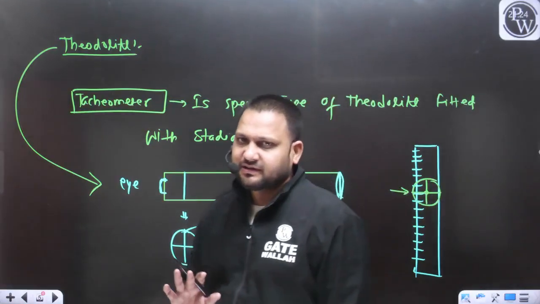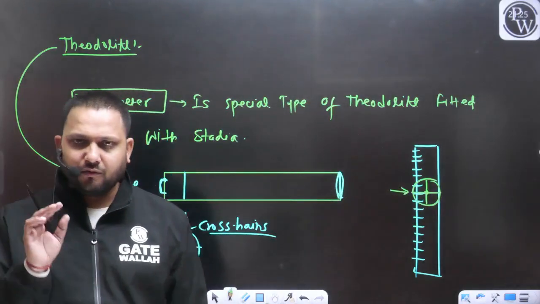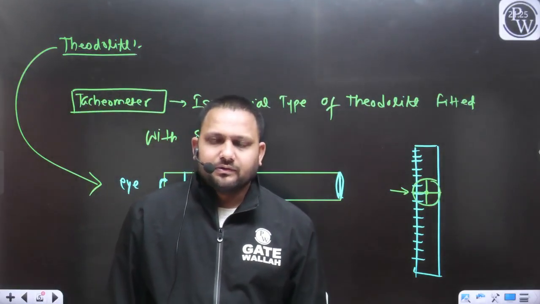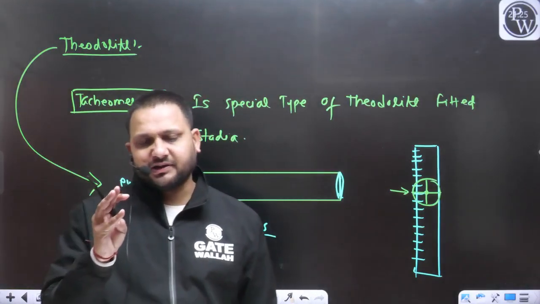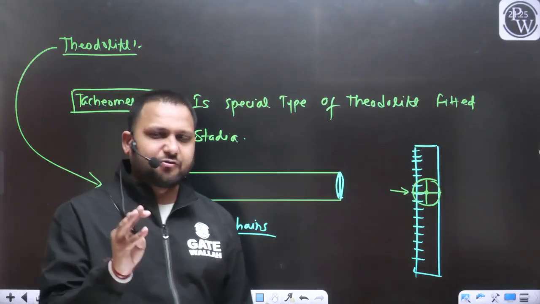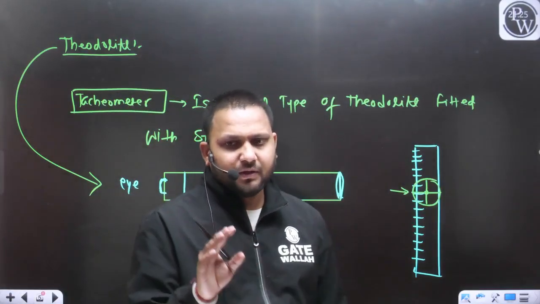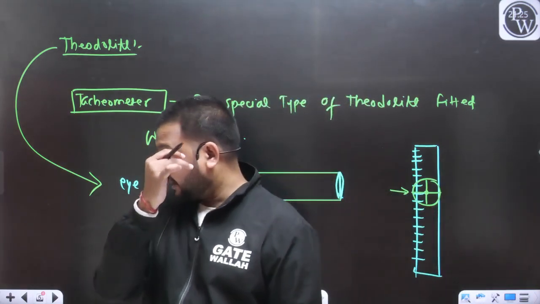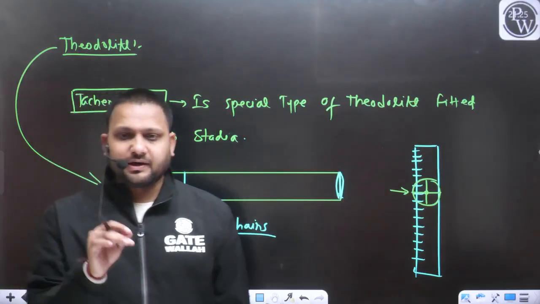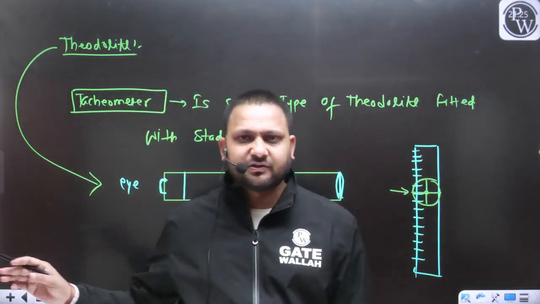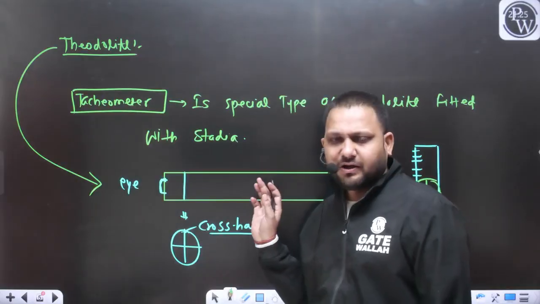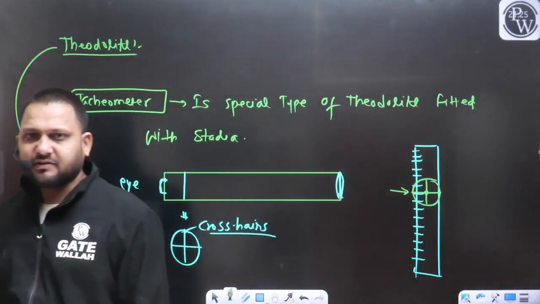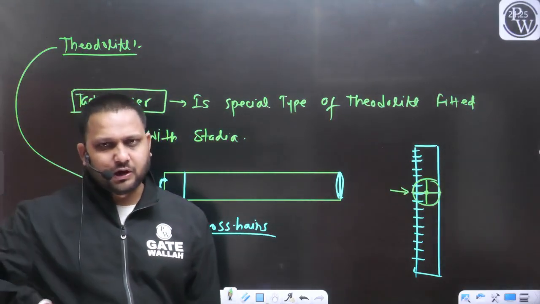This was the discussion related to the theodolite. There was the eyepiece, the objective lens, and a diaphragm. In the diaphragm there were two crosshairs, one horizontal and one vertical, and we can take any staff reading corresponding to the intersection of these crosshairs. This was a simple construction detail of the theodolite.